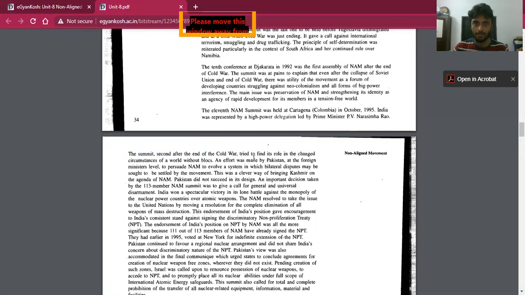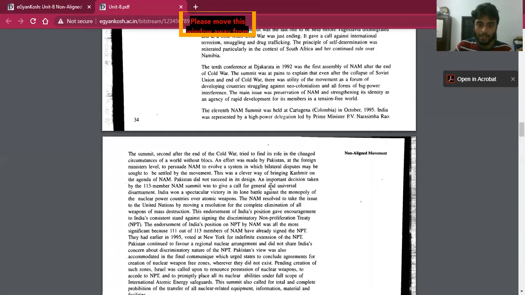Now, in the Cartagena summit, the delegation of Pakistan tried to make NAM evolve a system in which bilateral disputes can be settled by the movement. But this was a clever move by Pakistan, because India seeks to resolve the Kashmir issue bilaterally, without third party intervention, but Pakistan needed a third party intervention. So it was a failure from that side.